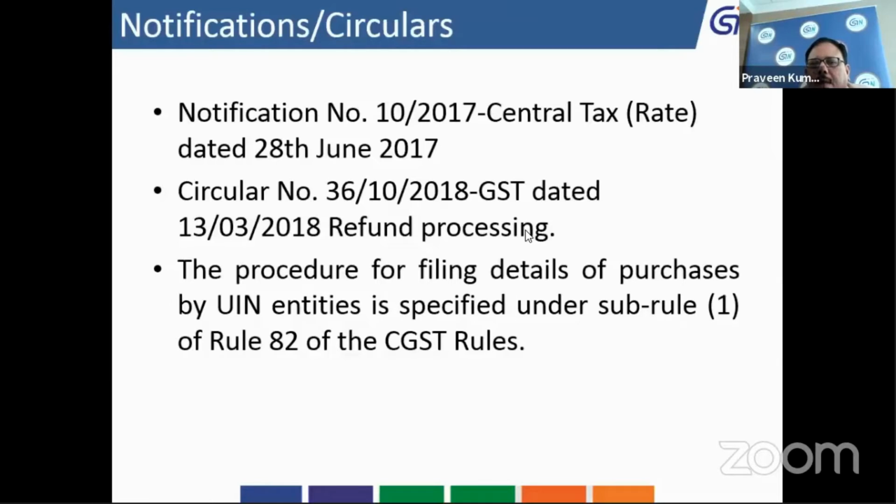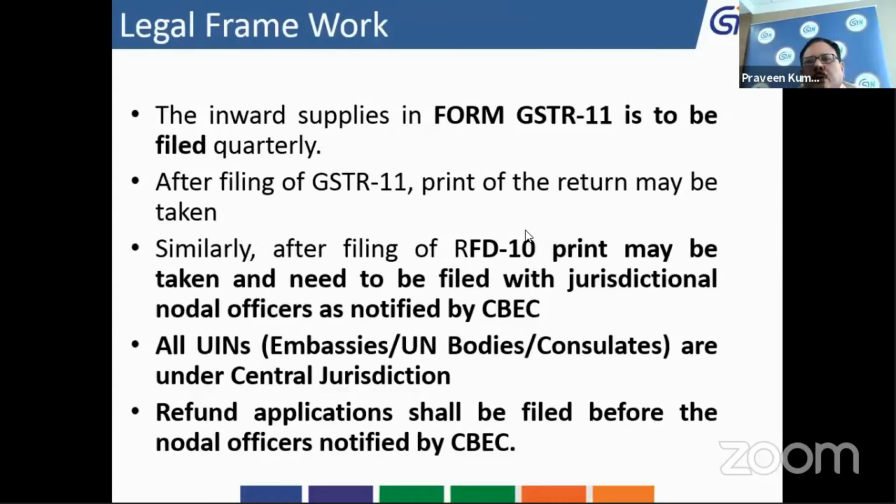which is related to the purchases and entitlement for the UINs is under the law, it is mentioned in Rule 82 of the CGST rules. So here I would like to summarize what I have stated earlier, that GSTR 11 is nothing but a statement related to your inward supplies. Inward supplies meaning thereby inward supplies to the UINs, UIN holders, embassies, consulates. If they receive some supplies from outside, they have to mention all these details in the GSTR 11.